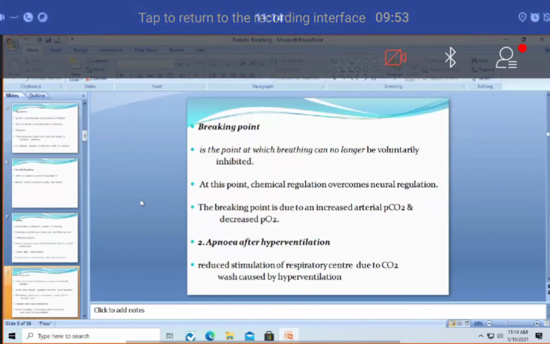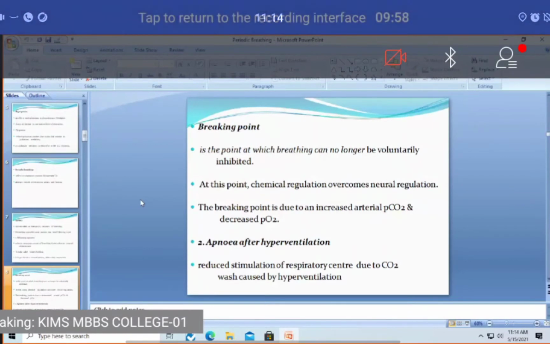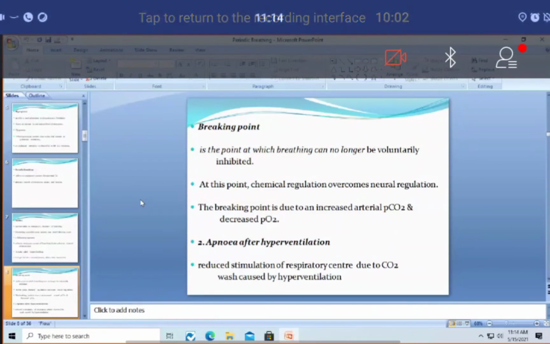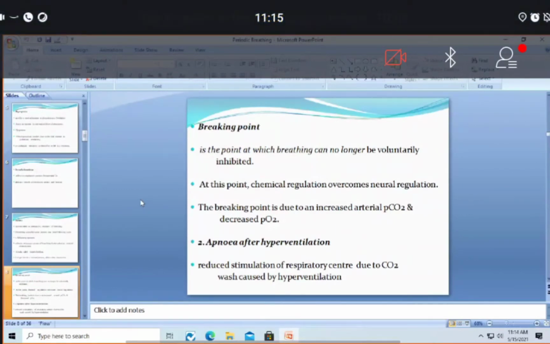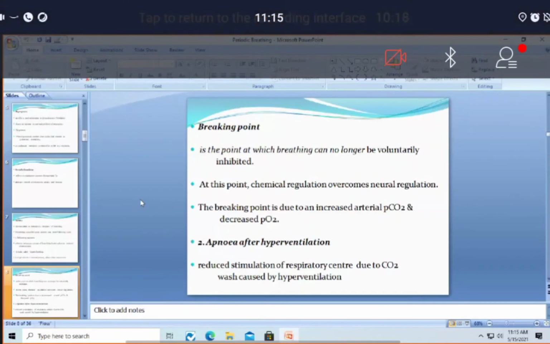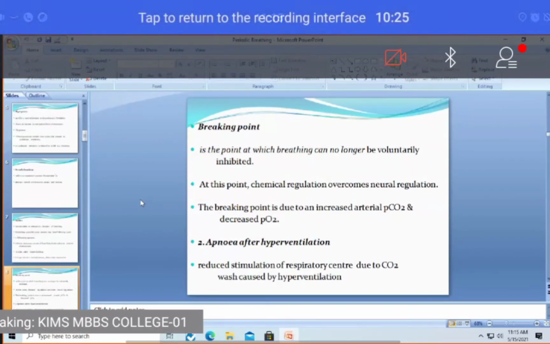Then coming to the next one, apnea after hyperventilation. This is the common thing here. After hyperventilation, what will happen? The partial pressure of oxygen increases and the partial pressure of carbon dioxide decreases. We also know that when carbon dioxide has been washed out because of excessive respiratory effort, it will have an inhibitory effect on the respiratory centers, causing apnea, or cessation of respiration. Why will this occur? This is a defense mechanism.